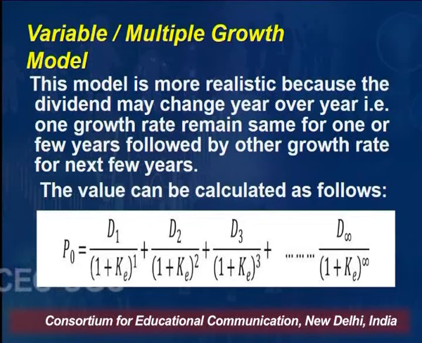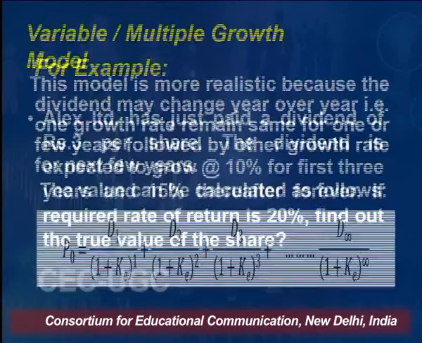In the third year, the dividend will be D3 divided by (1 plus KE) raised to the power 3, plus D infinite. After 3 years, I am presuming, to keep the thing simple, it will grow at a particular rate. The rate will change. It will not be the same as it was in the first 3 years. So D infinite divided by (1 plus KE) raised to the power infinite, right.